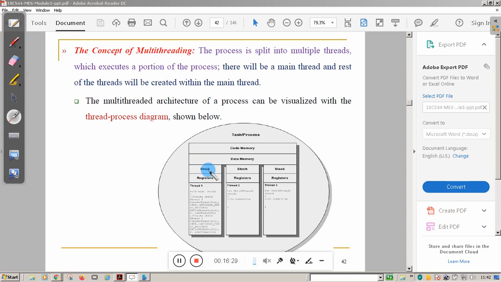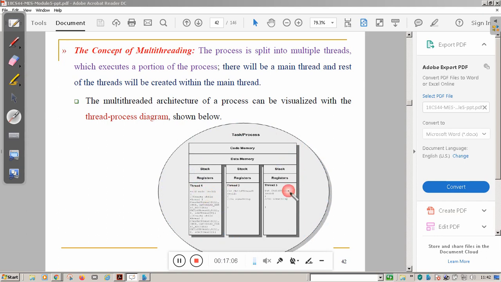If you use a common stack, the return address will get overlapped. That's why a separate stack is used for each thread. Other than that, all threads use the same code memory and data memory, and all run in the single process address space, sharing it.